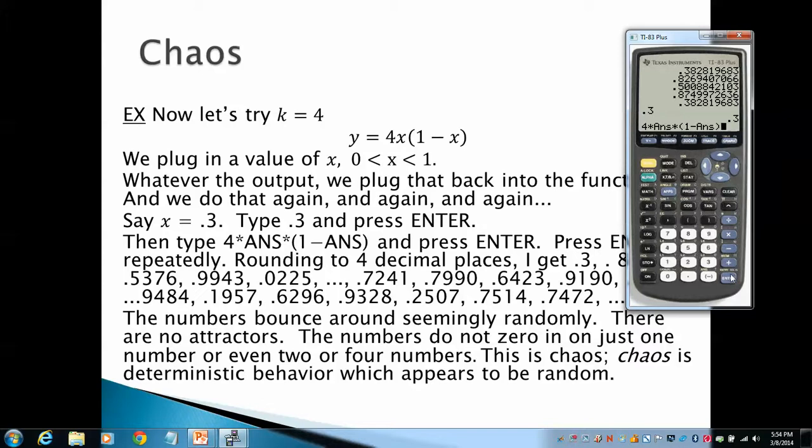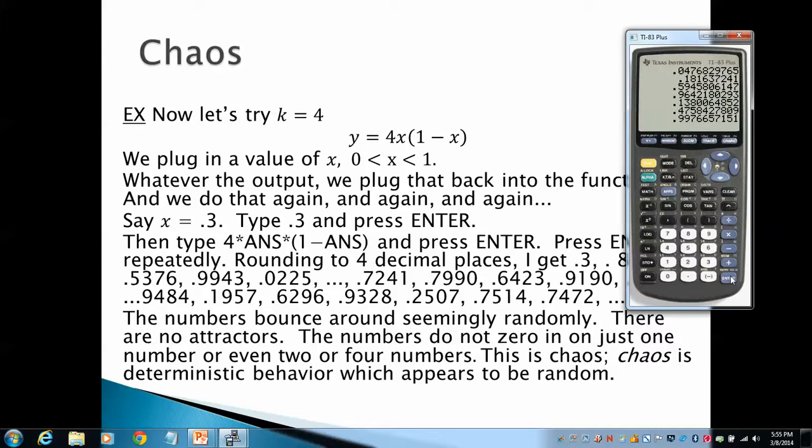Okay, and press enter. And notice what happens. The numbers bounce around seemingly randomly. There are no attractors. The numbers do not zero in on just one number. They don't oscillate among 2 or 3 or 4 numbers. They just bounce around seemingly randomly, wildly. This is chaos. Chaos is deterministic behavior, which appears to be random.